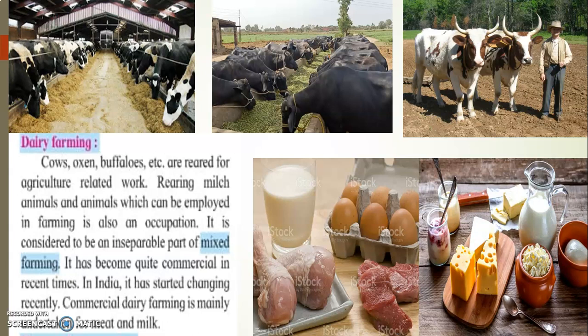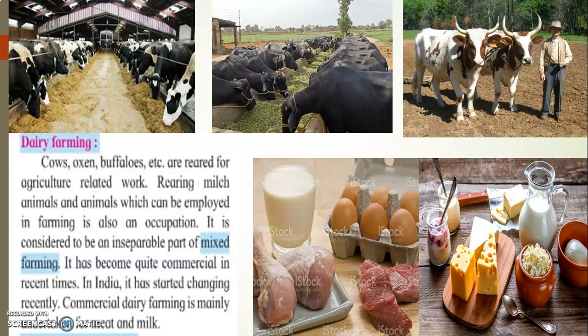You can see the various pictures of different animals. The animals means one category of animal, cattle, that is cows, oxen, buffaloes, etc. These are reared or looked after right from the small young ones till they are fully grown so that they can be used in other activities. So they are reared for agriculture related work, that is the oxen and the cows are used in the fields and farms to plow the field.